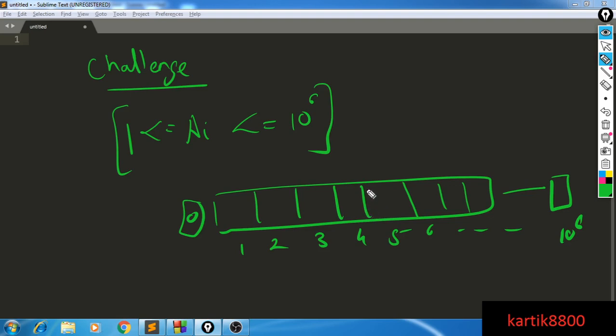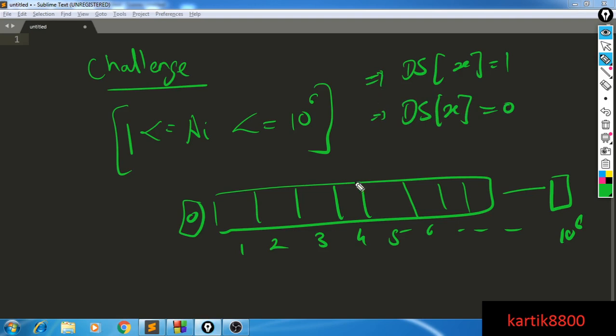Let's say that the user tells you to insert an element x into your data structure. Let's call this particular array ds. All you need to do is ds at x equals 1. Let's say the user tells you to find whether x is in your array or not. Then you will simply check whether ds at x is 1 or not. If it is 1, then it is present, otherwise it is not present. And finally, if the user tells you to remove x from the data structure, you will say ds at x equals 0. So you see that this is very efficient.